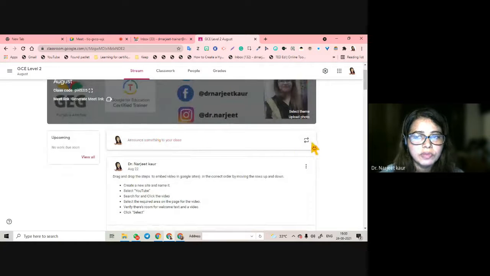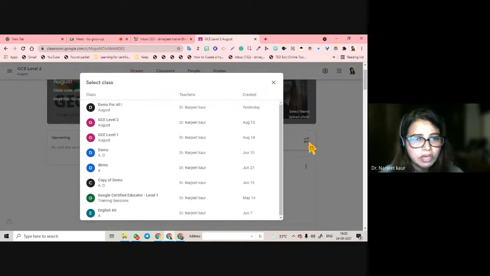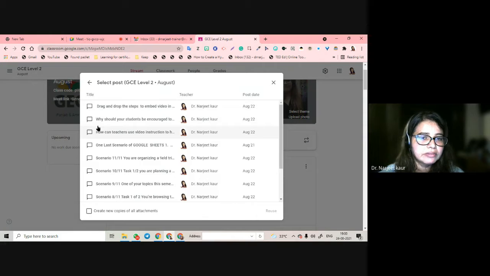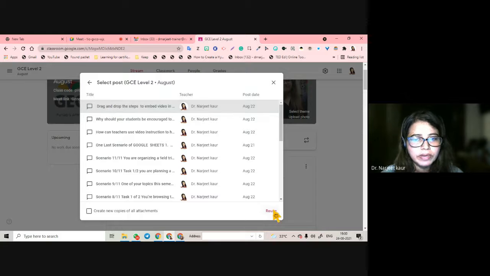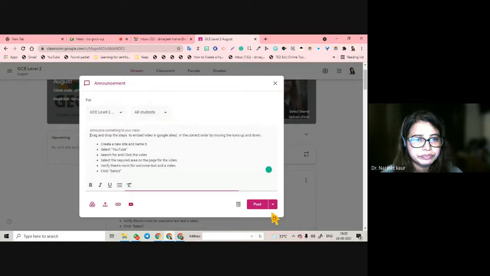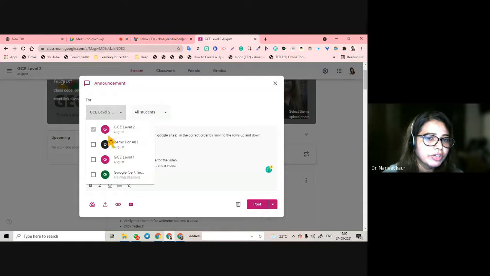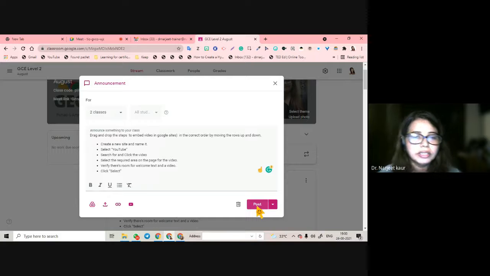This is for Announcement. You can reuse the post from here, drag and drop, and you can reuse this post in any class. Where do you want to reuse it? You can use it in demo for all, post it, schedule it. All the other things in Classroom are going to be the same.